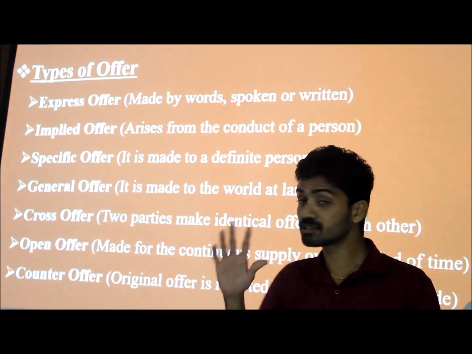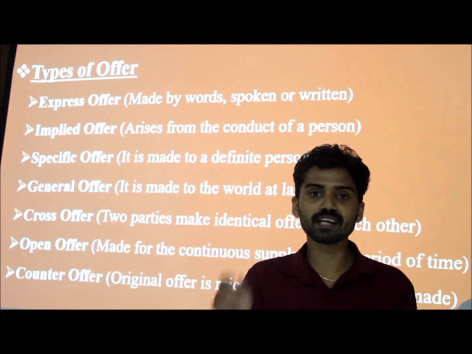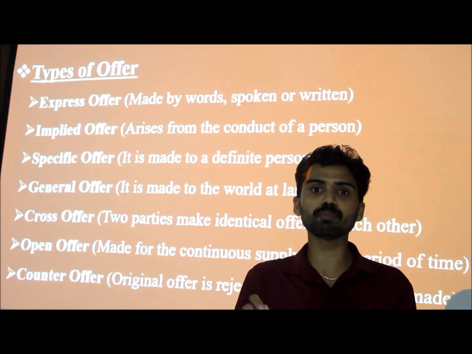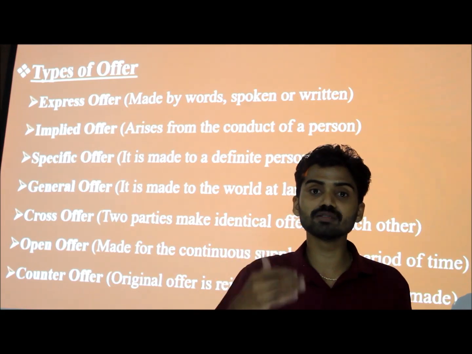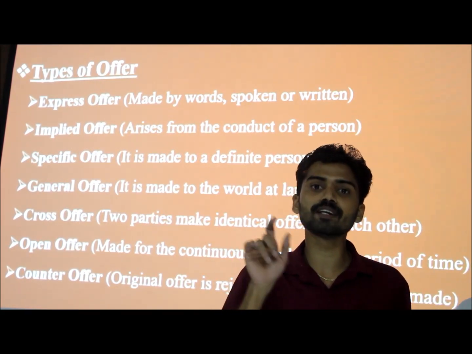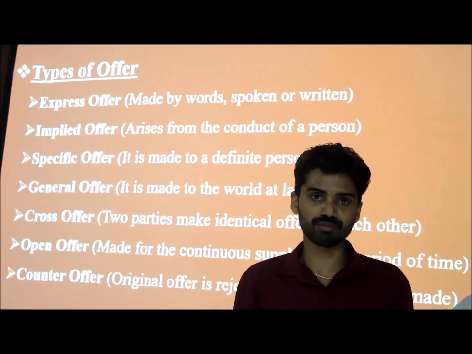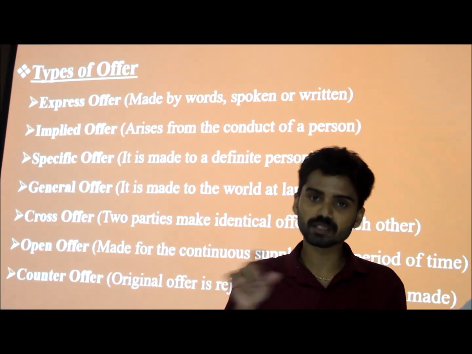And next one, specific offer. If the offer is made to a definite person or a specific person, or we are pointing to a particular person to accept that particular offer, it can be called a specific offer. This type of offer is targeting only a particular person. And next one, general offer. It is just opposite to the specific offer.